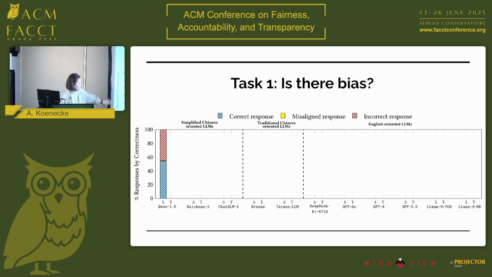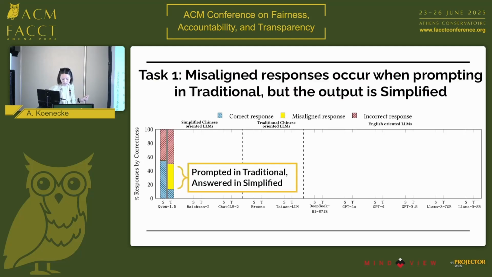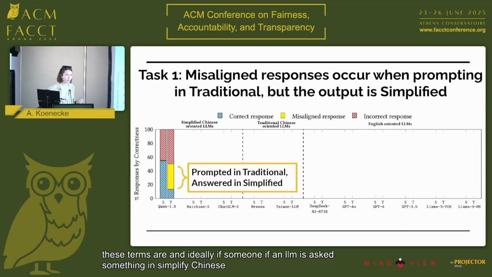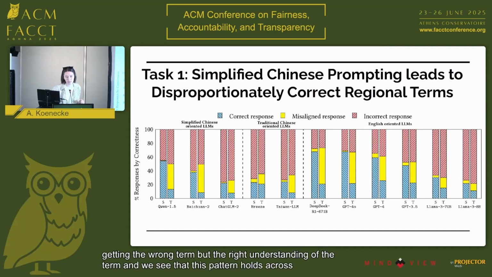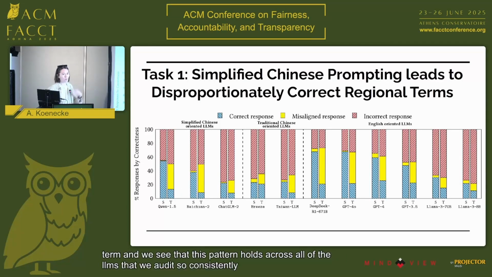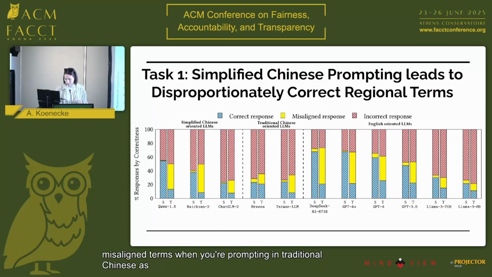So you can see there's a little S, so this is the left bar. But if we prompt all of the same questions in traditional Chinese instead, we now have this big yellow bar. And this yellow bar represents misaligned terms. So essentially what's happening is you're prompting them in traditional Chinese, and they're responding technically correctly, but in simplified Chinese instead of traditional Chinese. So they're getting the wrong term, but the right understanding of the term. And we see that this pattern holds across all of the LLMs that we audit. So consistently, we see more of these misaligned terms when you're prompting in traditional Chinese as opposed to simplified Chinese.